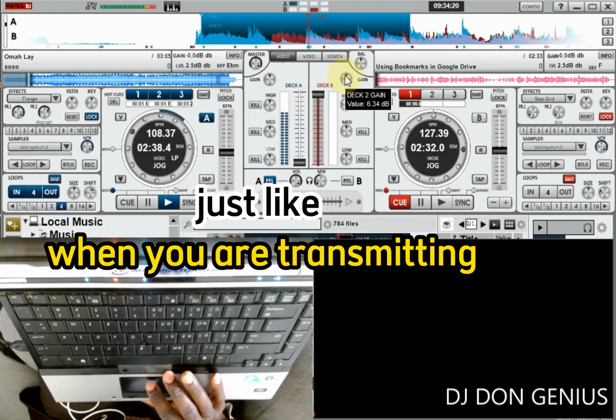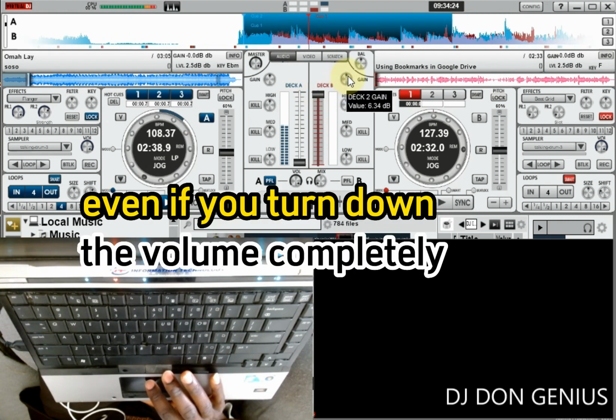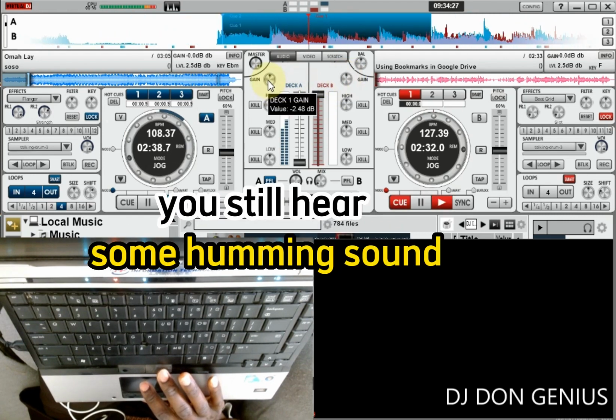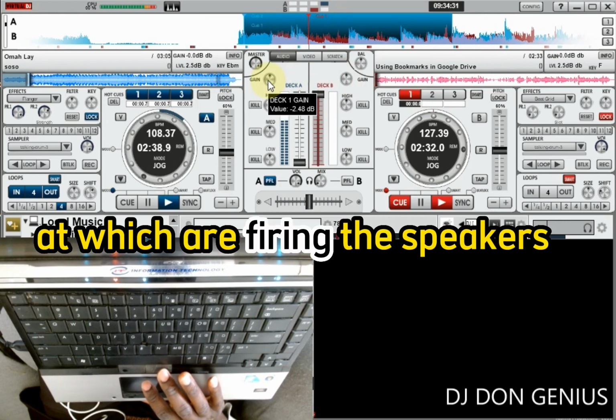Just like when you are transmitting, you deal modularly with dB. That is why even if they turn down the volume completely, you still hear some humming sound. So that humming sound is the dB. That means the amplitude at which you are firing the speakers.